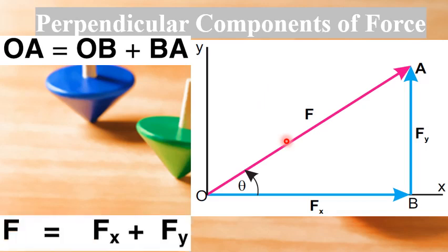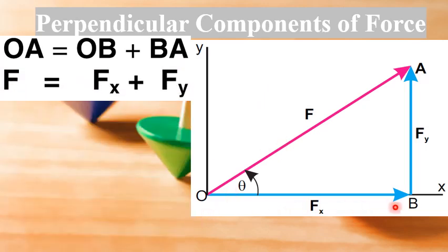The component vectors OB and BA are perpendicular to each other. So they are called perpendicular components of the vector OA, which is representing the force F. Hence, vector OB represents the x component of the force, that is Fx, and vector BA represents the y component of the force, that is Fy. Hence, this equation becomes vector F is equal to vector Fx plus vector Fy. Students, Fx is the horizontal